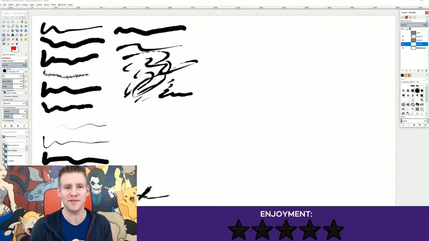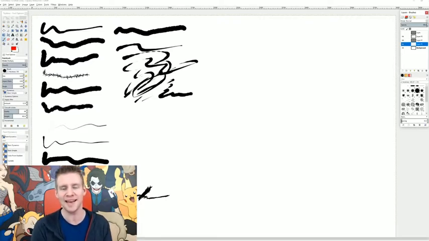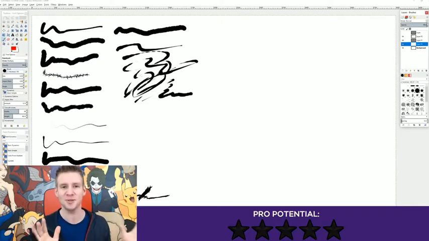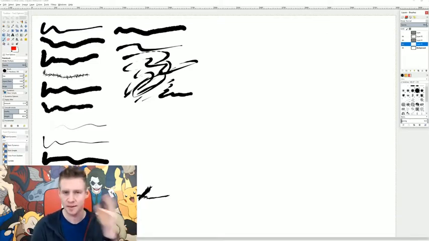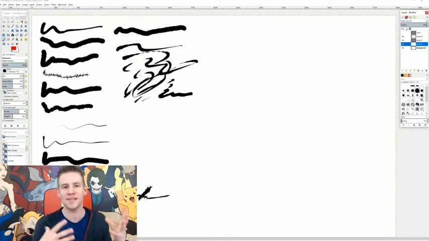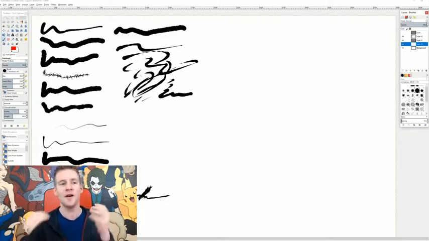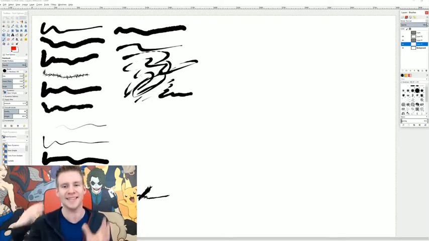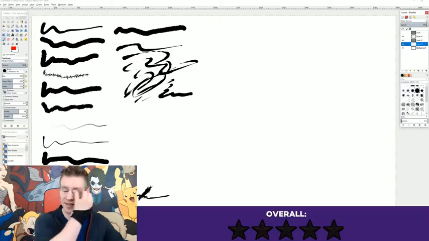Enjoyment, 0 out of 5 stars. I actively hated this program while using it. And last but not least, pro potential, 0 out of 5 stars. Once again, we're not talking about the artist's ability to create professional material. We're talking about the program's capacity to provide a professional creation experience for an illustrator or artist, and this has not got that. So that is it for GIMP.